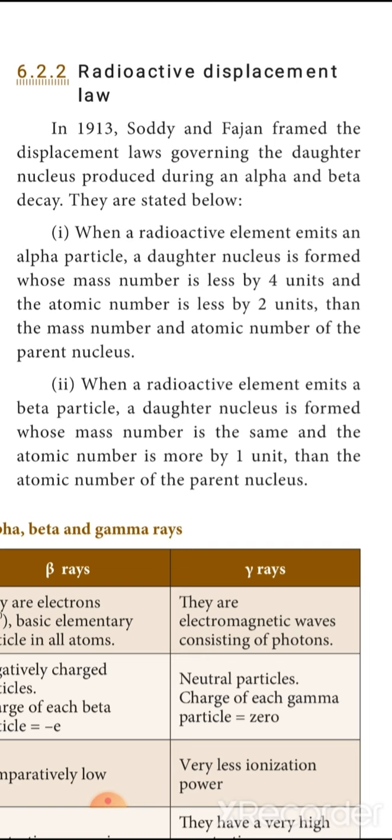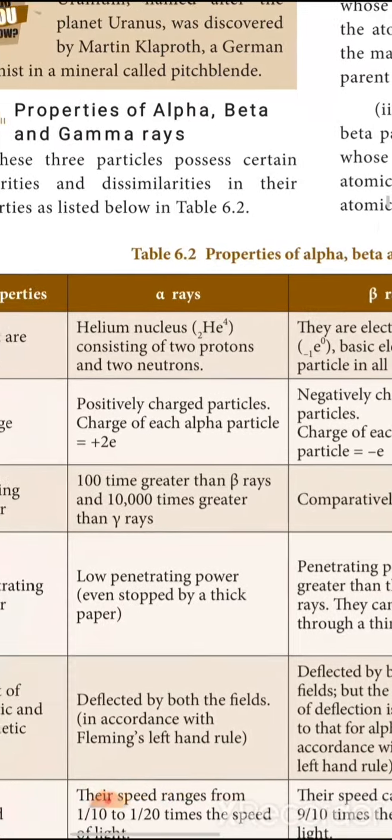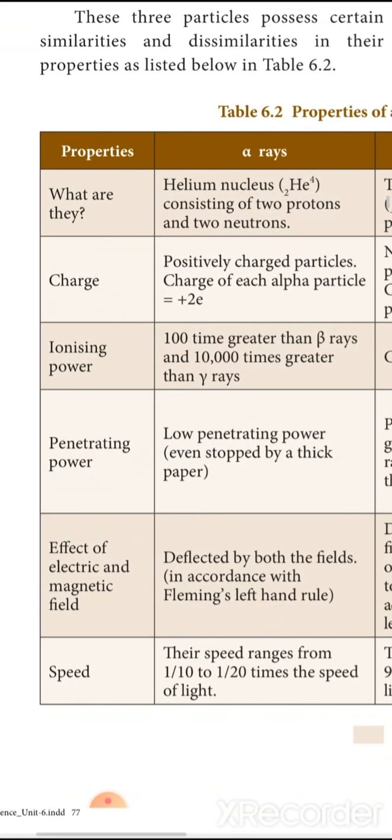When it is emitting gamma radiations, there is no change in the mass and atomic number.